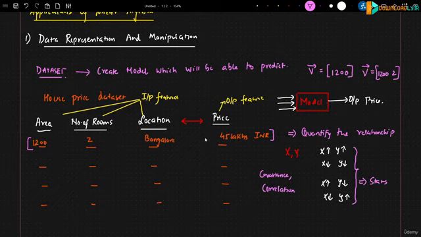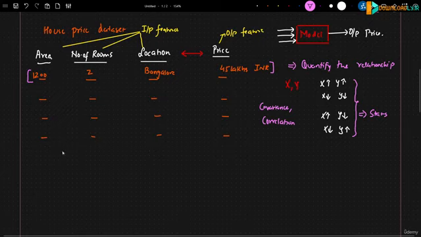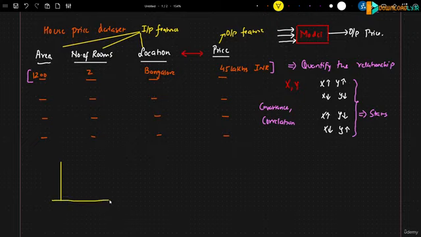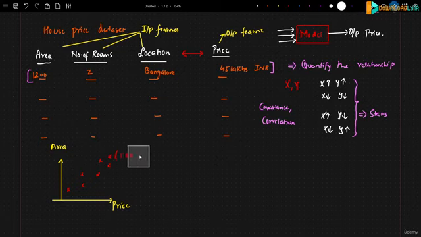Now, one more important thing: as a human being, whenever I say 2 dimension, what does this basically mean? We design a coordinate system. Let's say this is my output feature called price, and this is my area. If I try to plot this in 2 dimensions, you'll be able to see that as the area keeps on increasing, the price will also keep on increasing, right? This particular point is the vector of 1200, 45 lakhs, right? So this basically becomes a 2 dimension vector.